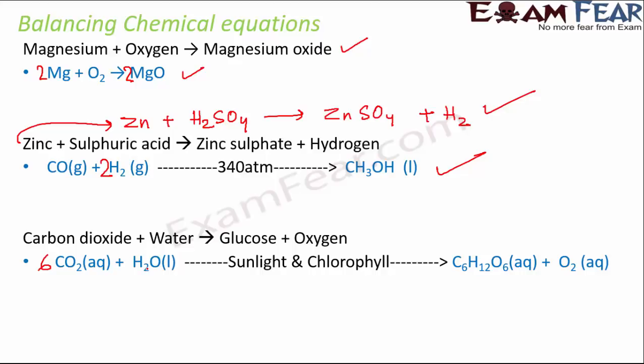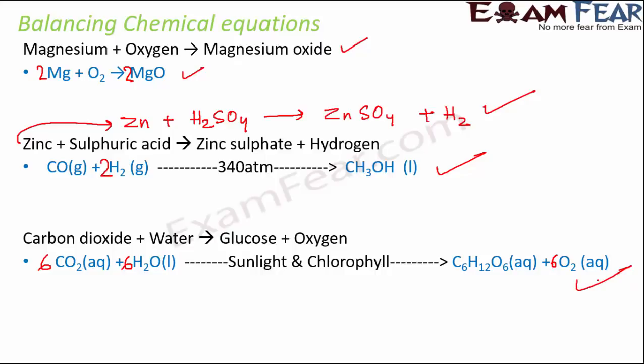What about hydrogen? This side we have 2, this side we have 12. So that means this also we can multiply it by 6. So now carbon is balanced, hydrogen is balanced. Only oxygen is left. So on left hand side we have 12 plus 6, that is 18 oxygen. On right hand side we have 6, and we can't multiply anything here because that will alter carbon or hydrogen. So here we have 6 plus 2, that is 8, and here we have 18, so we need 10 more. So for that, what we can do is we can multiply this by 6. So the moment we multiply it by 6, it becomes 6 to the 12 plus 6, that is 18. So now this equation is balanced.